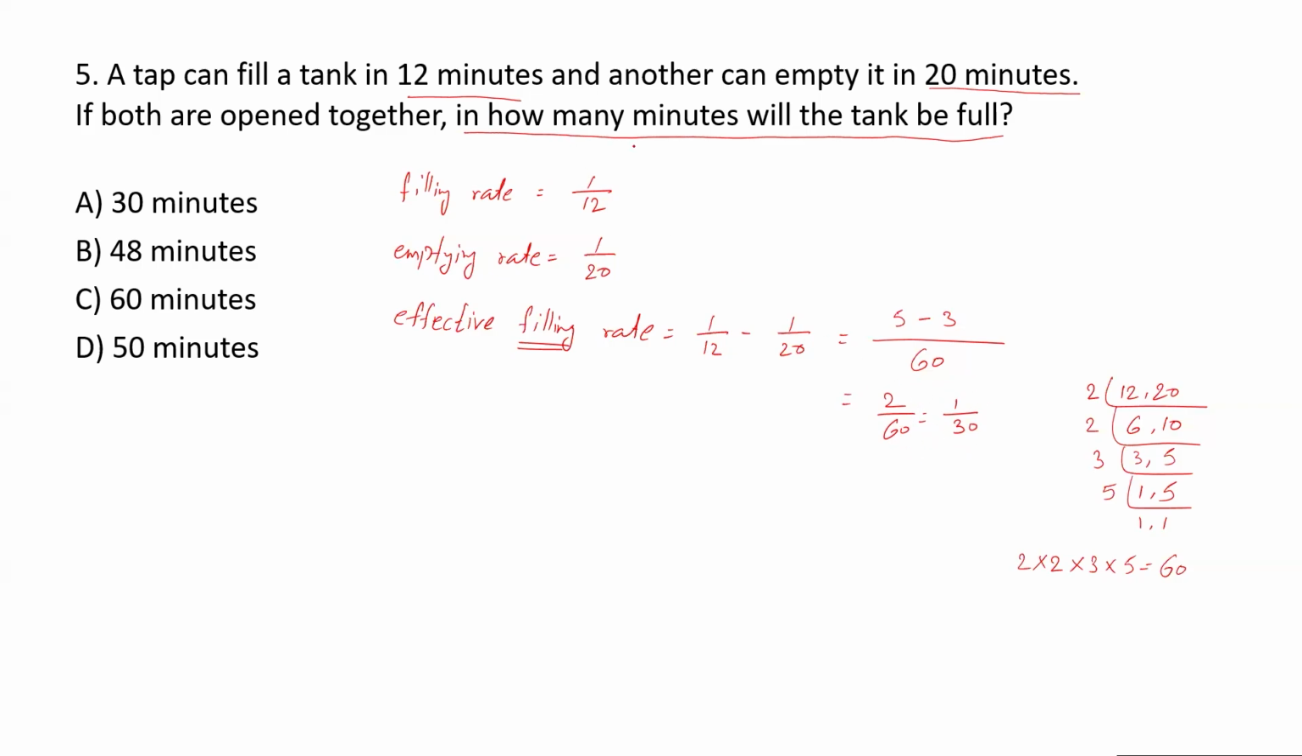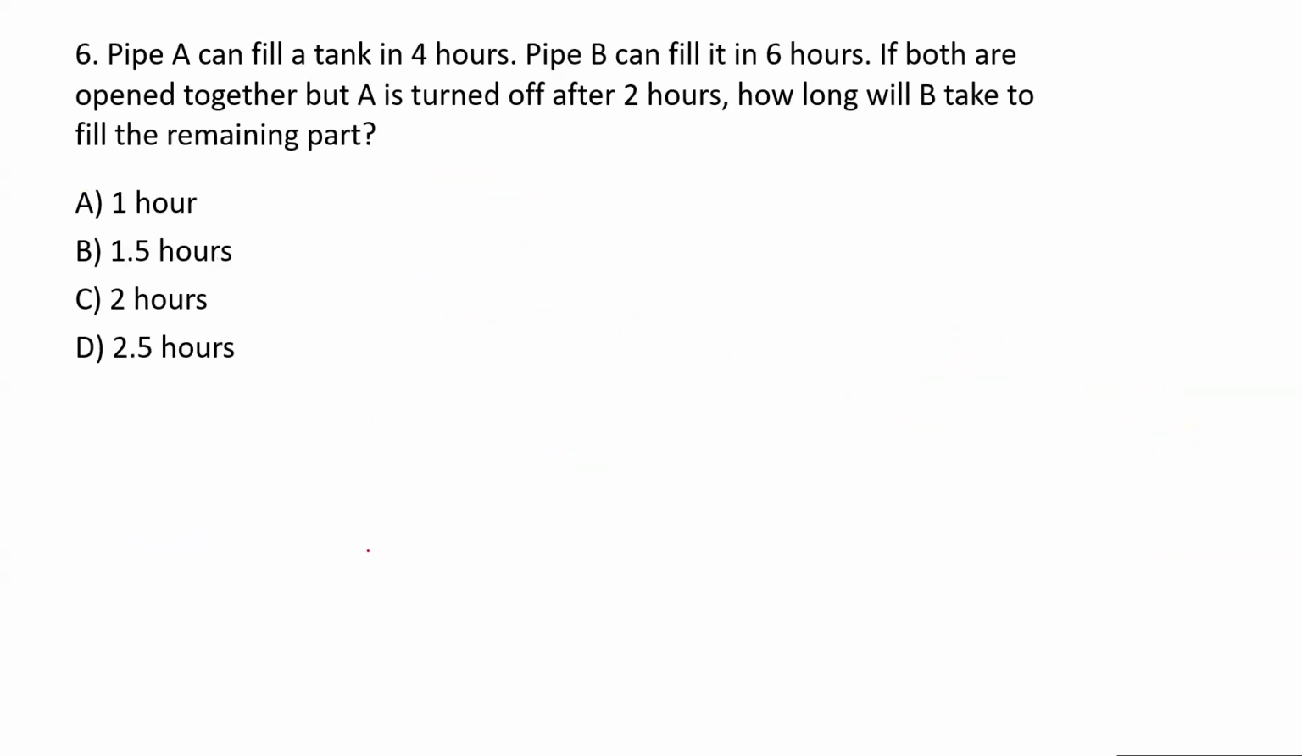Now this is the effective filling rate. How many minutes will it take to fill the tank completely? So the combined rate is given. How much time will they take? Let me write. Total time is equal to 1 upon the effective rate, and that is 30. 1 upon 1 upon 30 is 30 minutes. So option A is correct. Is that fine? Next problem.